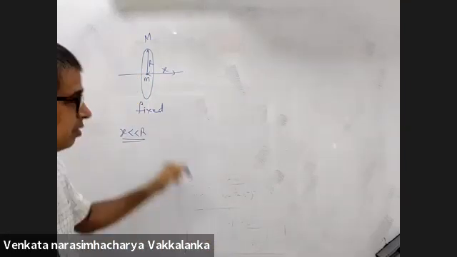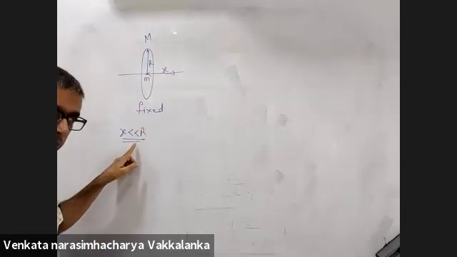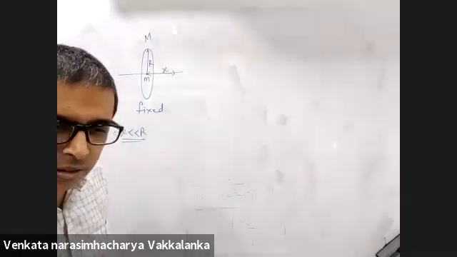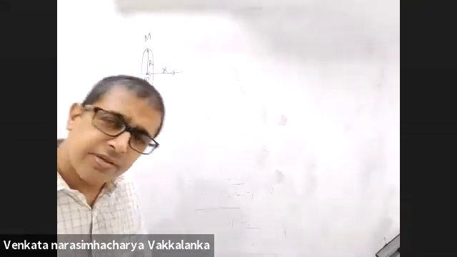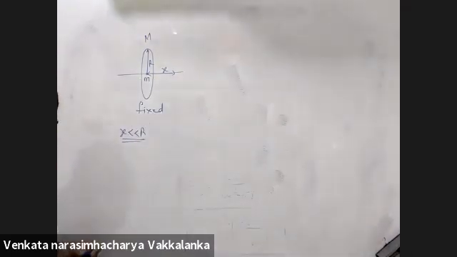The small m particle will perform SHM if x is much lesser than R. Find its time period.